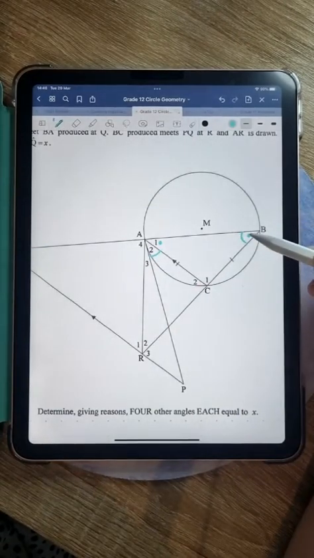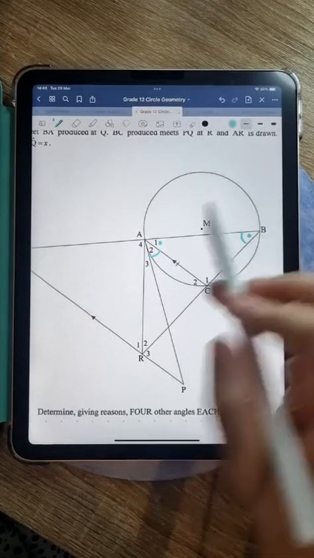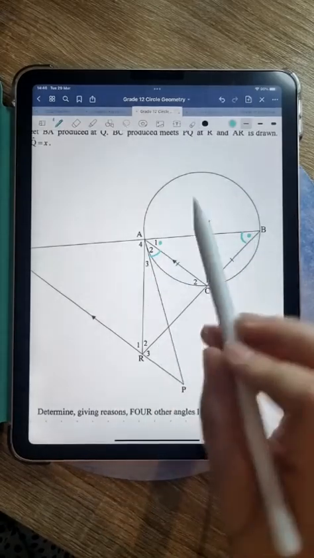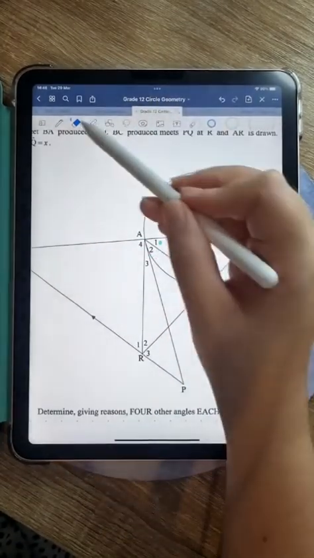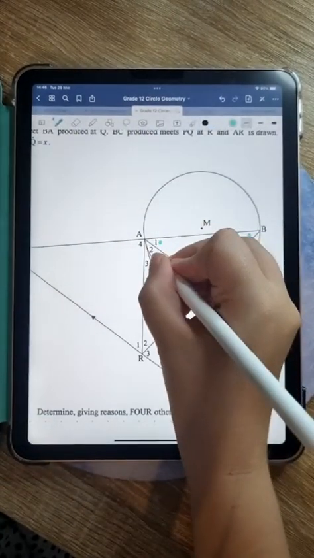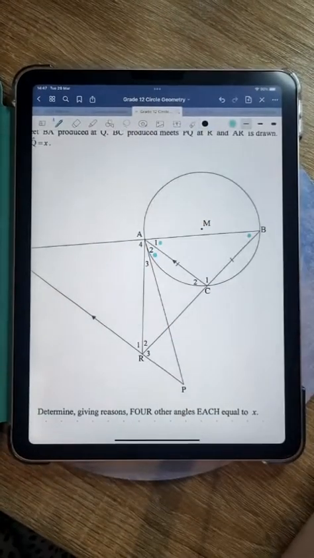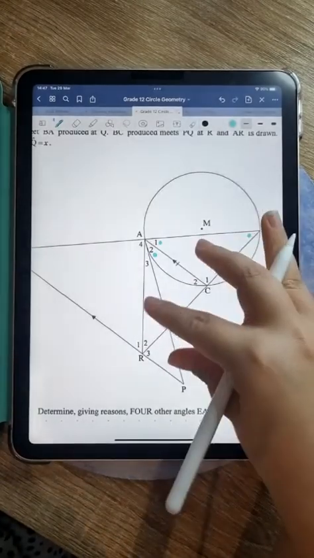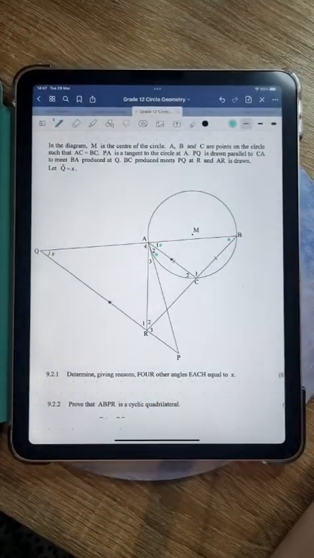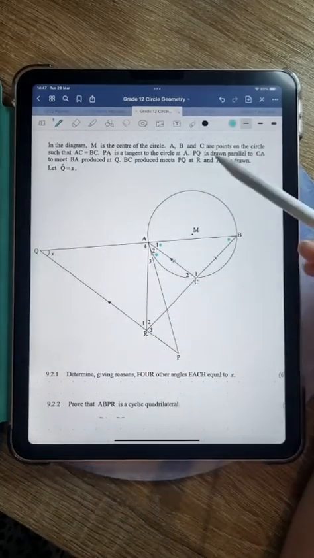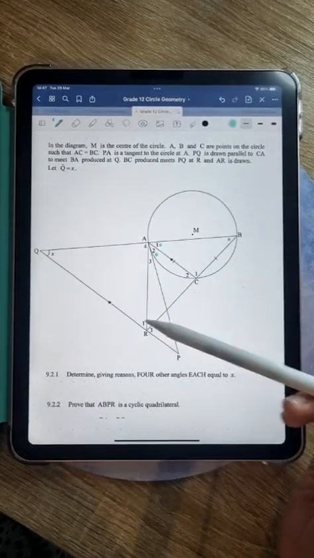So guys, that actually means I've used a dot to indicate B, right? But A2 is also equal to B. So I can actually use a dot in A2 as well, all right? So these angles are actually all equal. Now see, I've already figured that out without even reading the questions, just looking through the information that they've given us. Okay, PQ is drawn parallel to CA.